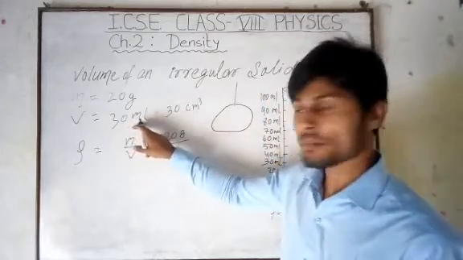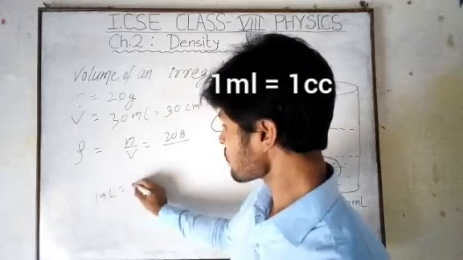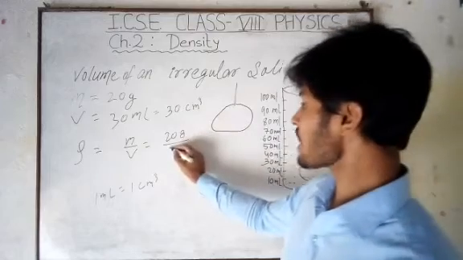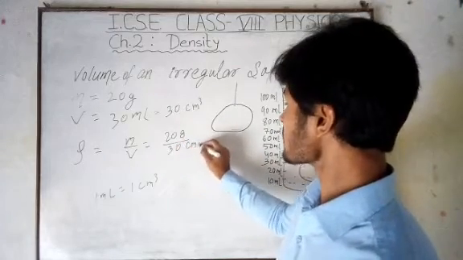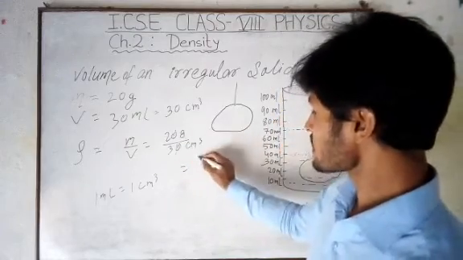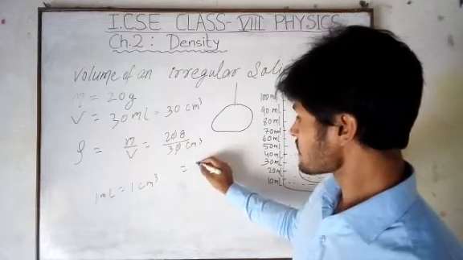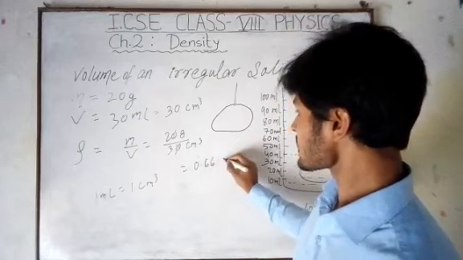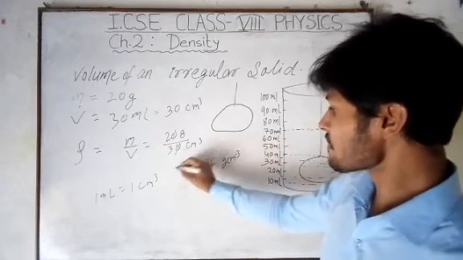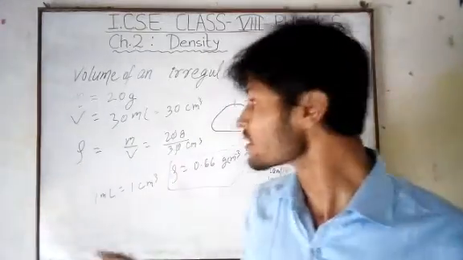Because 1 ml equals 1 centimeter cube. This you have to remember: 1 ml equals 1 centimeter cube. So this 30 ml equals 30 centimeter cube. Now you can easily calculate 2 by 3. It will come in decimal. It will be 0.66 gram per centimeter cube. This is the measured density of this stone. So this is how we calculate the density of a substance.